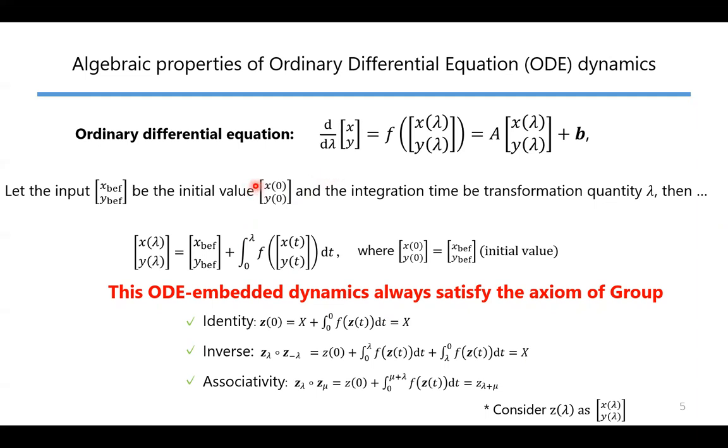So for example, we take this ODE, and if we consider the input vector x_bef, y_bef as initial values, and if we consider integration time as transformation quantity lambda, then we can get the output after transformation by variable lambda by computing these integral computations. These functions always meet the axioms of groups.